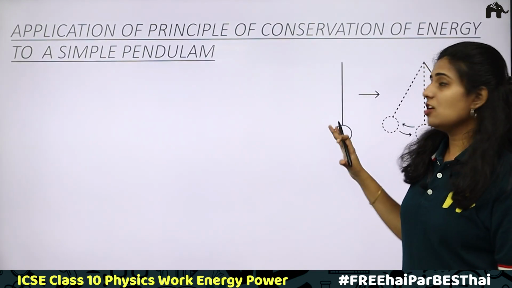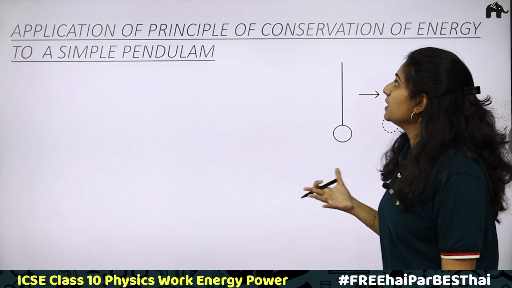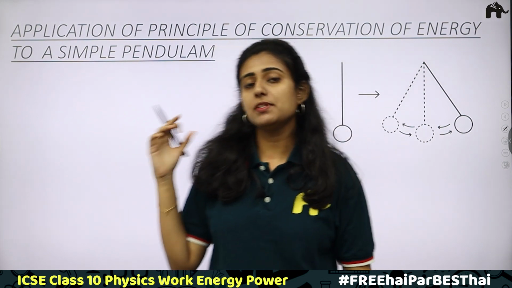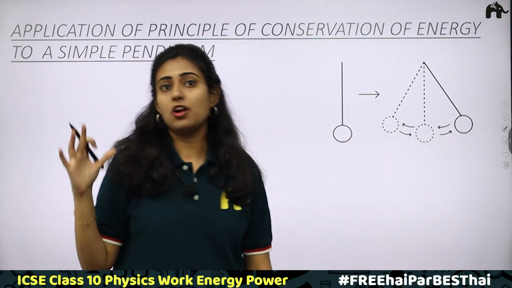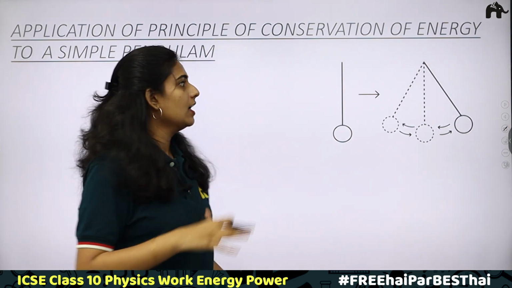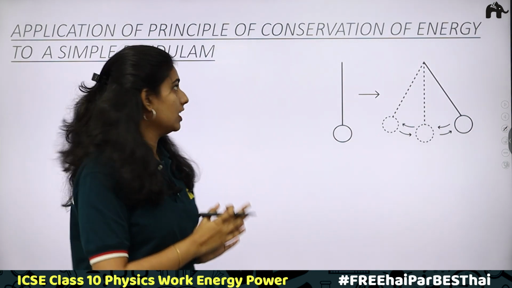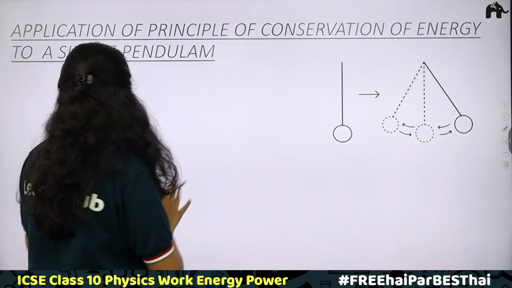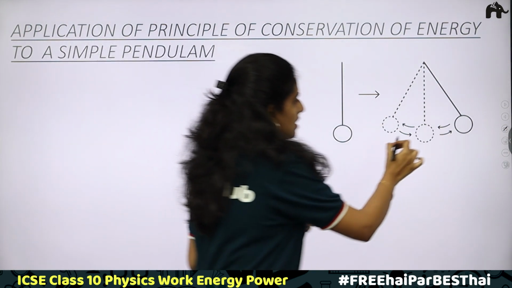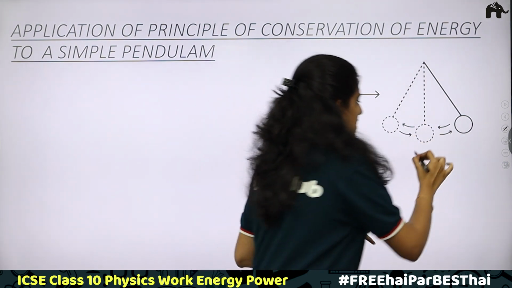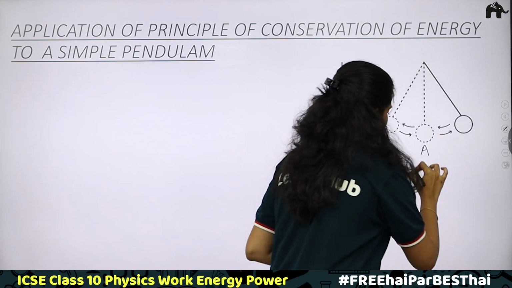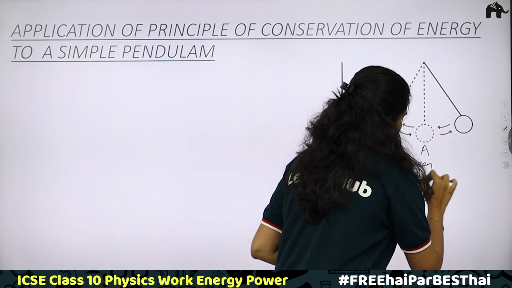So this is our last topic of this chapter, application of the principle of conservation of energy to a simple pendulum. We have applied the principle of conservation of energy for a freely falling body and a ball thrown upwards. Now the case is a simple pendulum. You know what a simple pendulum is. This is the initial position of the pendulum. Let us take this as A. We call it the mean position.